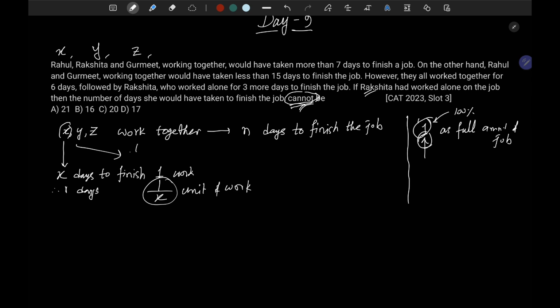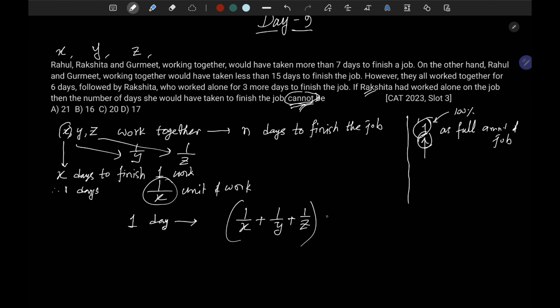Similarly, for this person that will be 1 by Y, and for this person it will be 1 by Z amount of work in one single day. So in one day, what amount of work will they do altogether? It will be 1 by X plus 1 by Y plus 1 by Z.